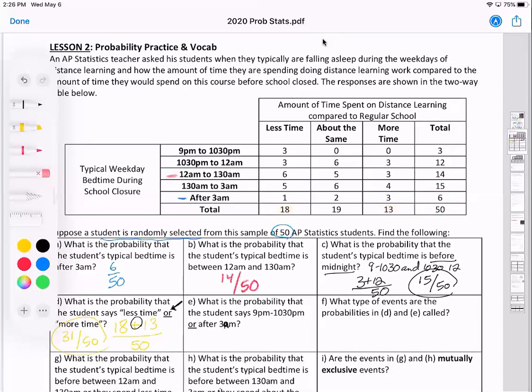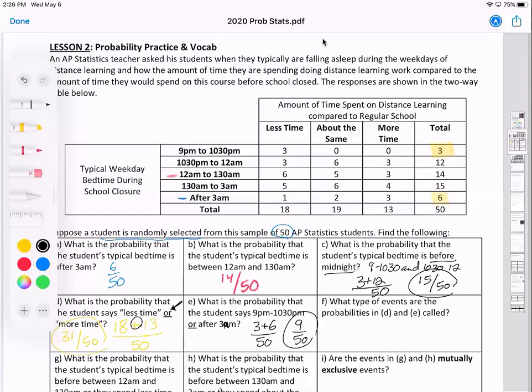Okay, so the table has a little too much writing. Let's clear that. So we have the student says 9 p.m. to 10:30 p.m. So 9 to 10:30 would be 3 students. And then after 3 a.m. would be 6 students. So it looks like our answer would be 3 plus the 6 out of the 50. That would be 9 out of 50 students, or 18%.